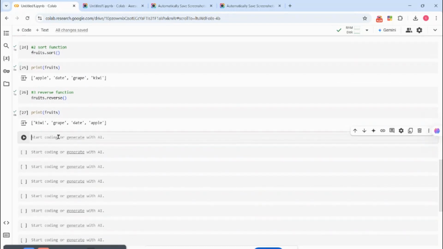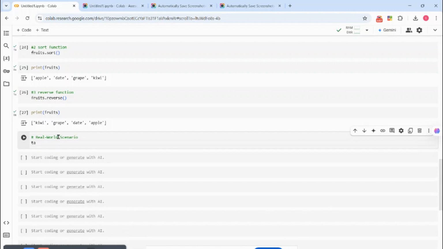So one real-life example where you can make use of a list. I'm just trying to think of what you can use. In a real-world scenario, let's imagine a student keeping track of his or her weekly tasks. The student is keeping track of all the tasks he or she is to do during the course of the week. So maybe read Python textbook.